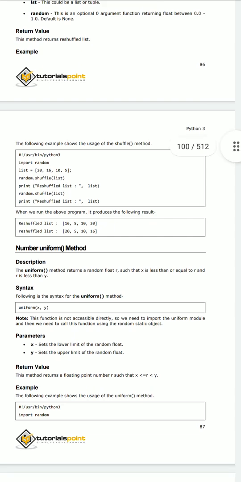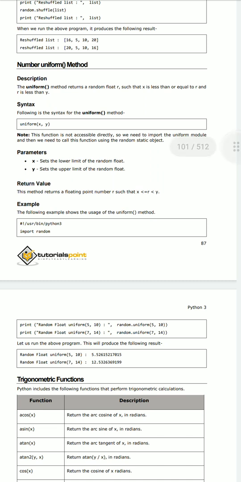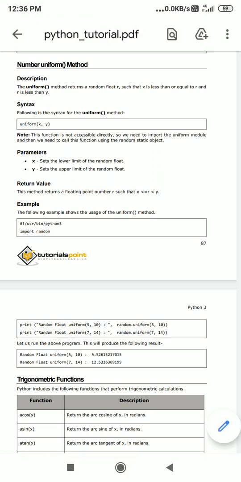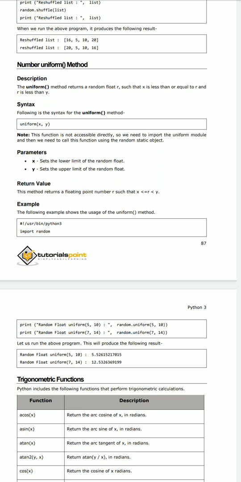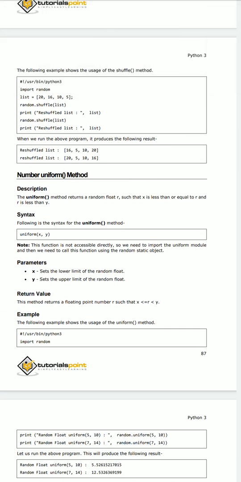And the next method in the random module is the uniform function. By using this uniform function, you can get uniform values only. That means the uniform value between 5 comma 10 would be 5.52. Consider this example: I have the two values 5 comma 10, that is x comma y. By invoking the uniform method, we can get the value for 5 comma 10 as 5.52. So this is something about the random numeric methods.